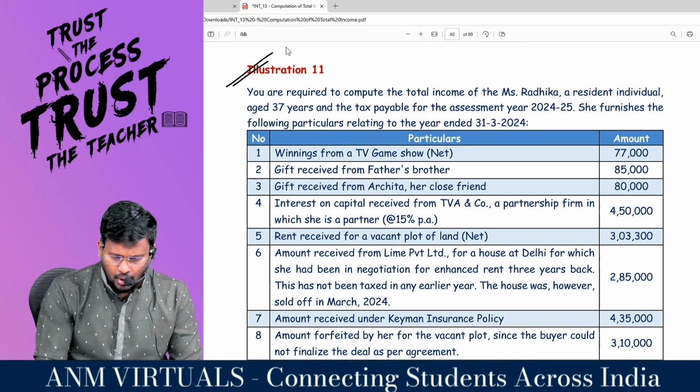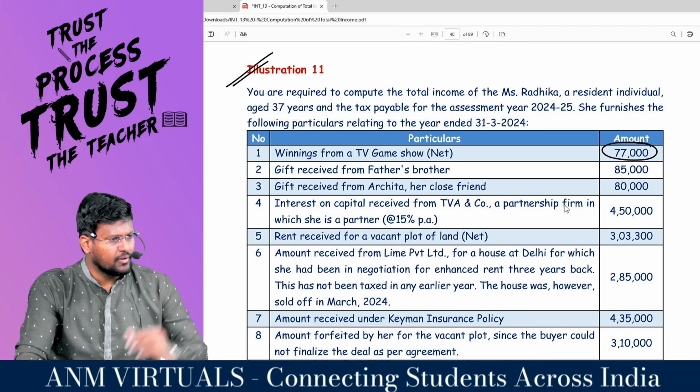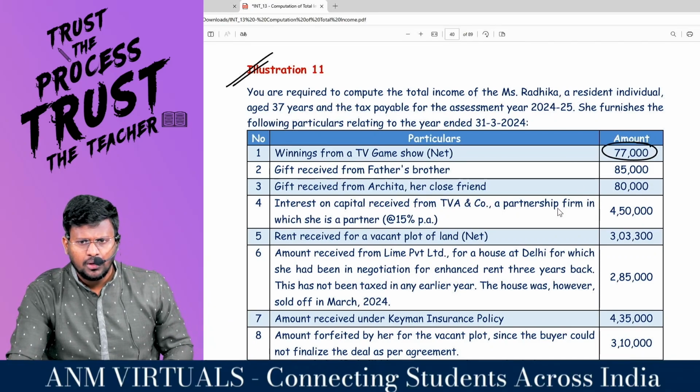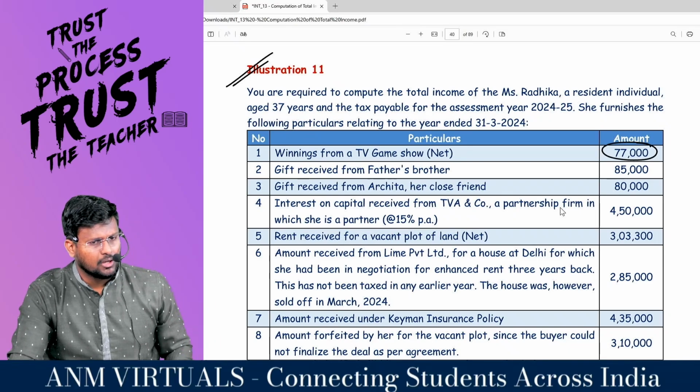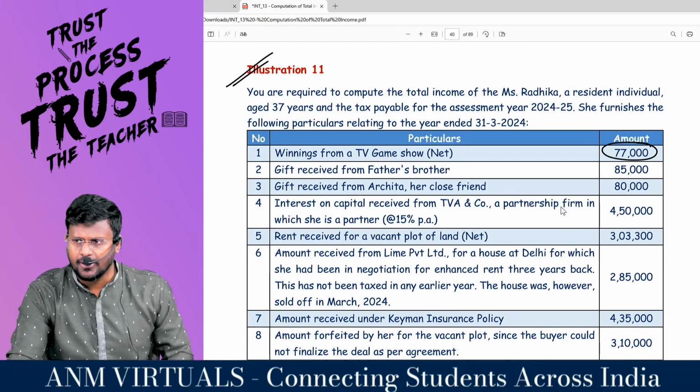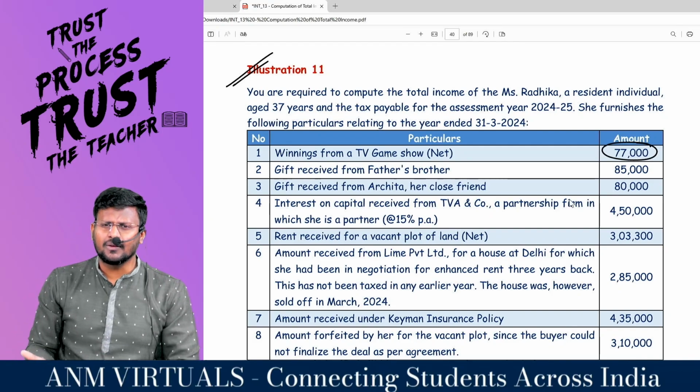Winning from a TV game show, net 77,000. Under what head will you be taxable? IFOS. Whether it is net or gross, gross will be taxable. You will calculate the tax and the final tax payable, less TDS. Same adjustment, it starts repeating. That's what I'm saying.